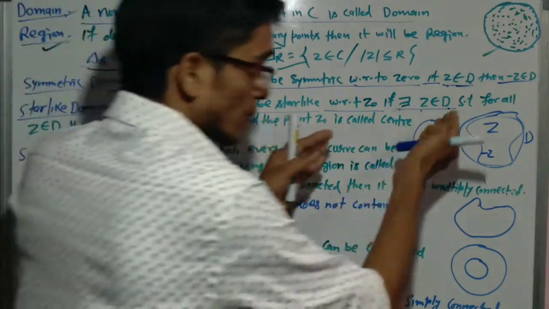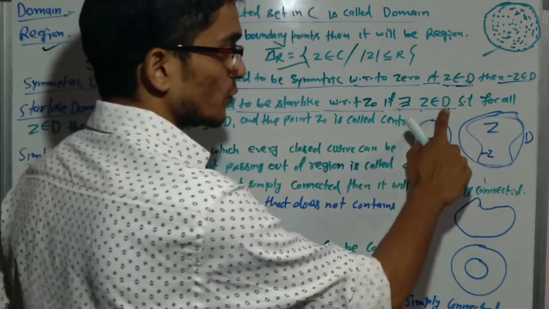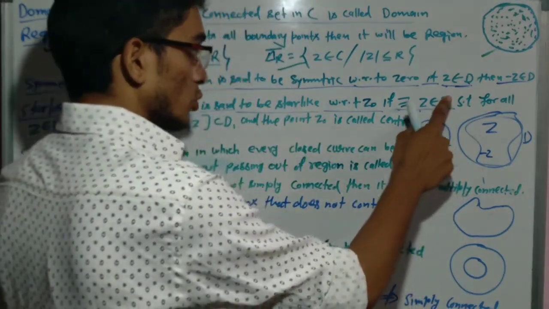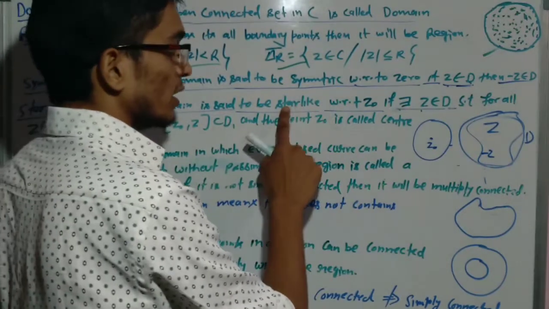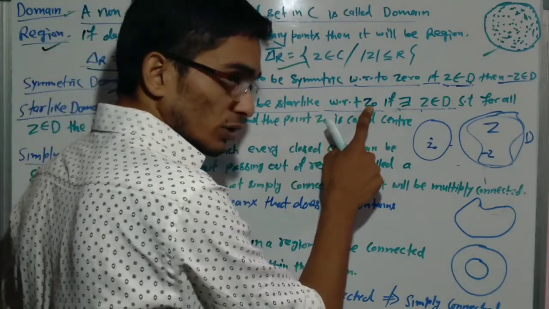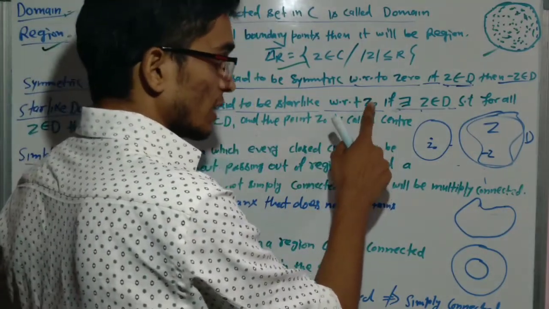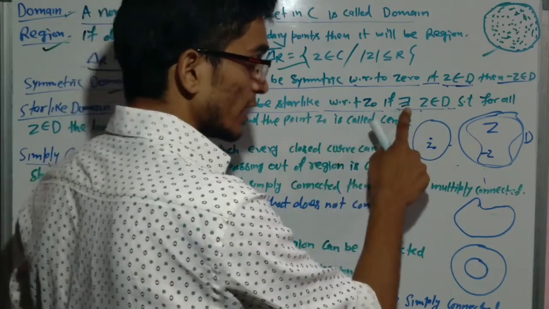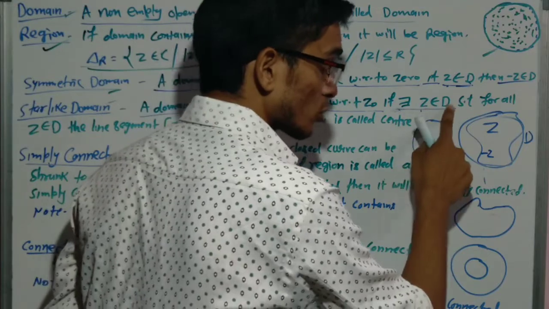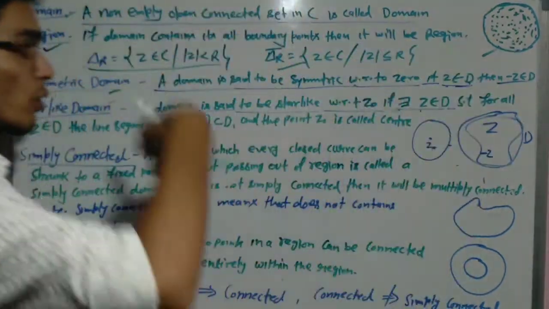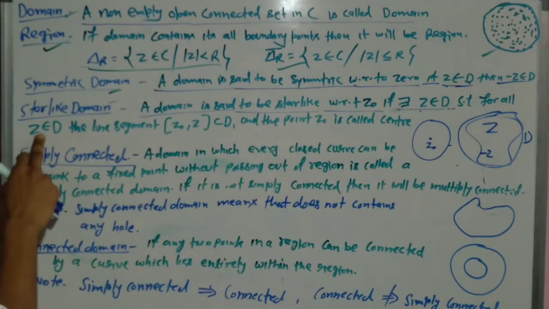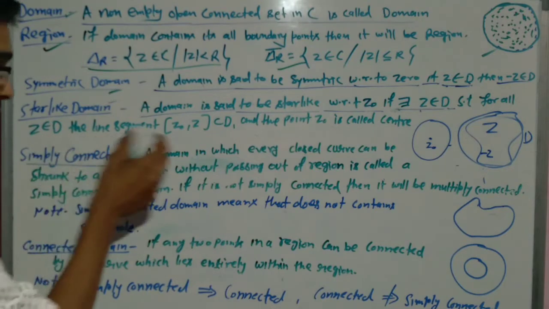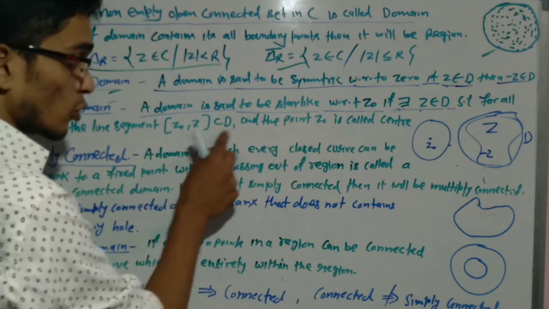Suppose we have any domain D. So D is said to be star-like with respect to z0 if there exists z0 belonging to D such that for all z belonging to D, the line segment z0 comma z belongs to D.